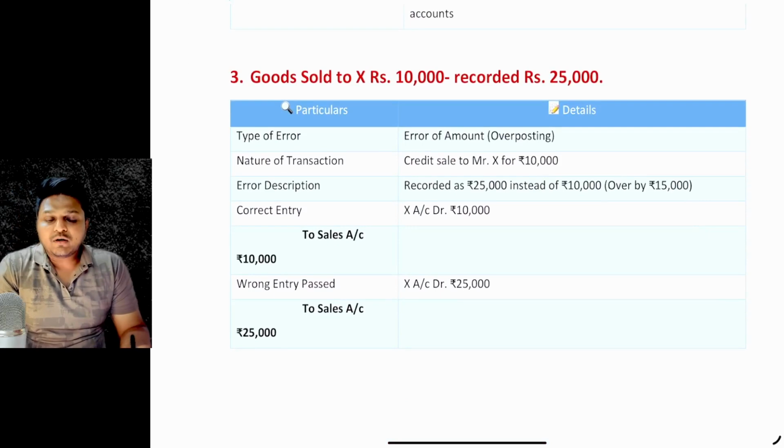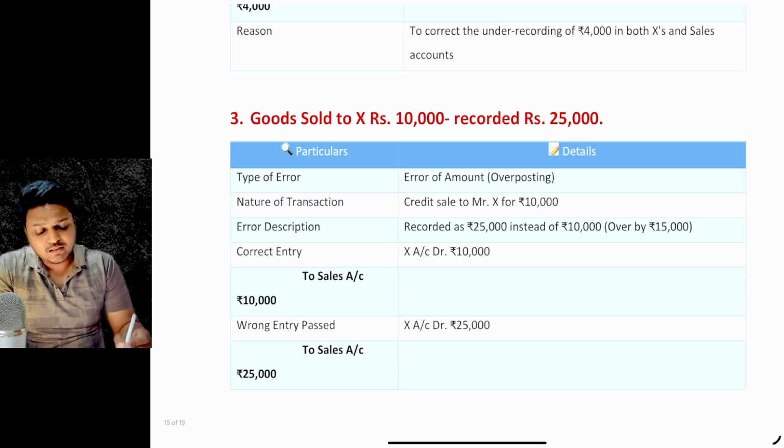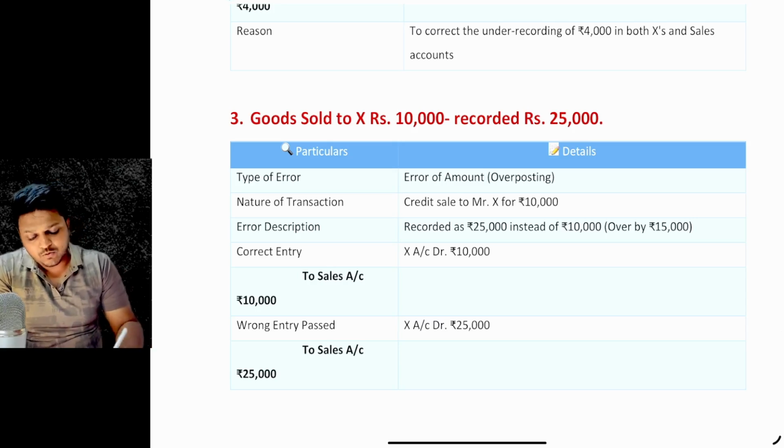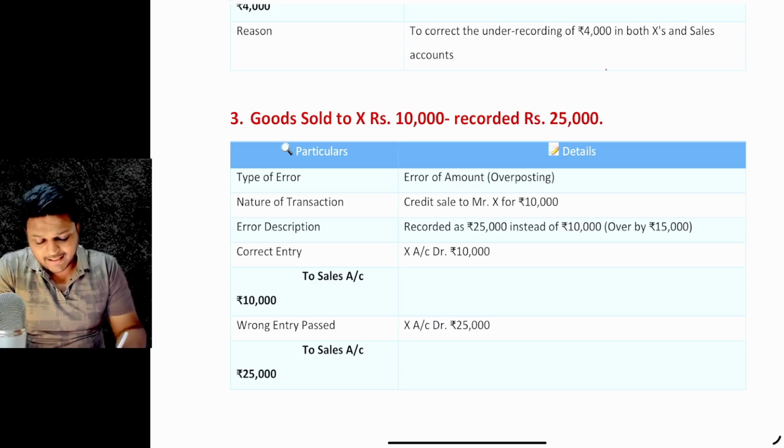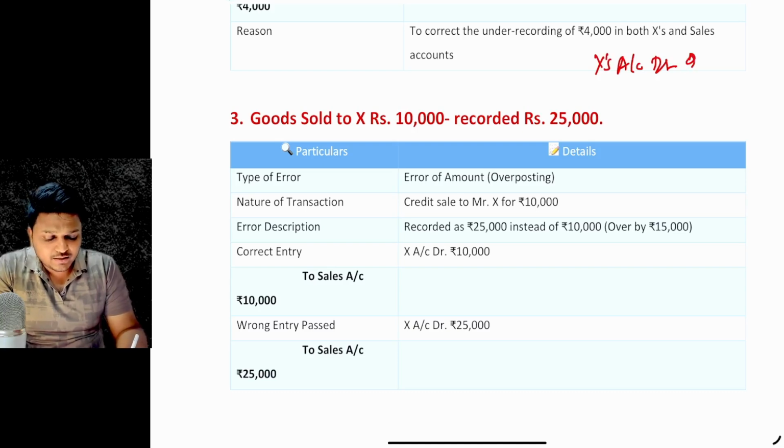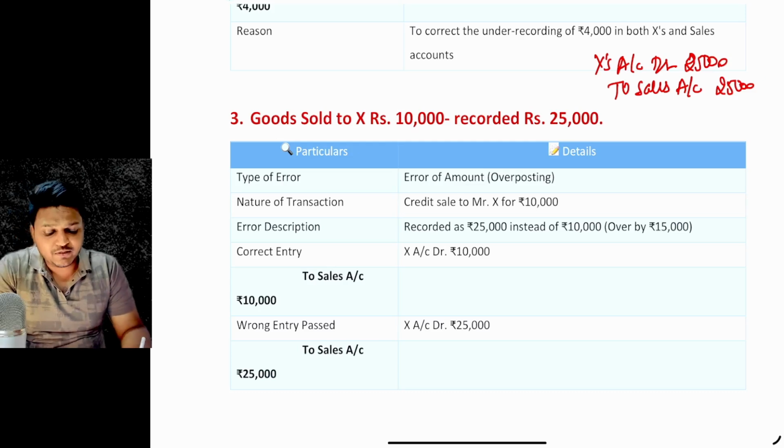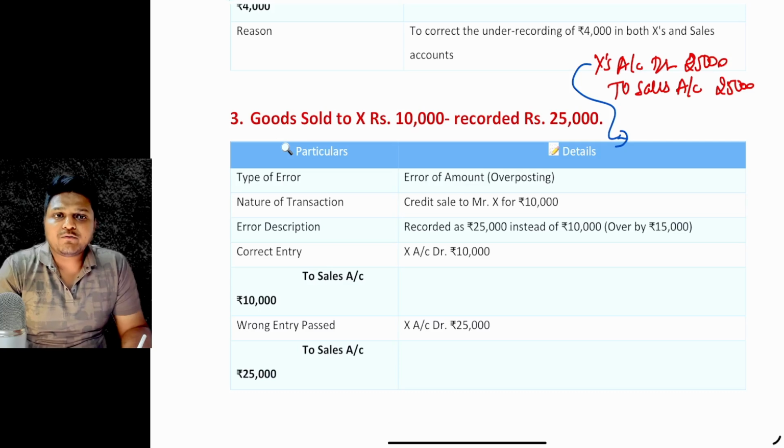Instead of recording it for 10,000, it was recorded for 25,000. There was overcasting of the particular amount. The wrong entry which was passed was X account debited with 25,000 instead of 10,000, and further sales account credited with 25,000. Now it is overcast by 15,000. So we will be passing the contra entries, the opposite entries, so as to nullify the impact, with the amount of 15,000.